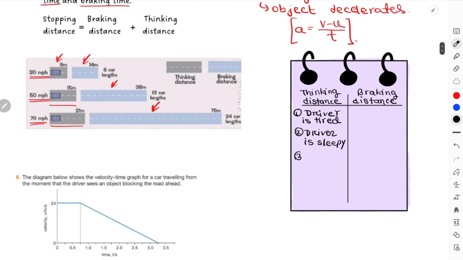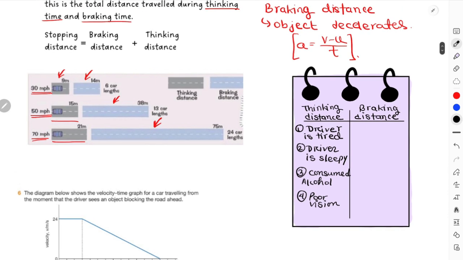And then lastly, consumed alcohol, or poor vision. Okay, these are the 4 points for increasing thinking distance.